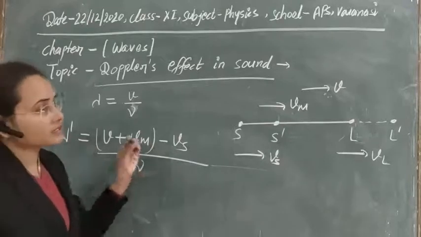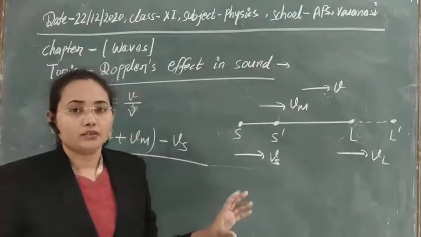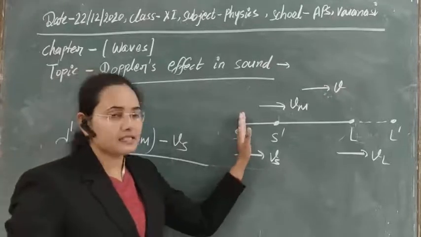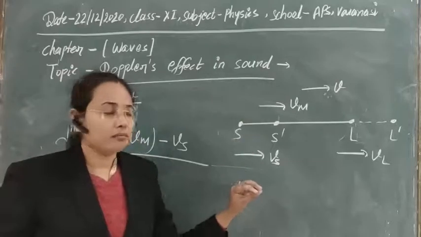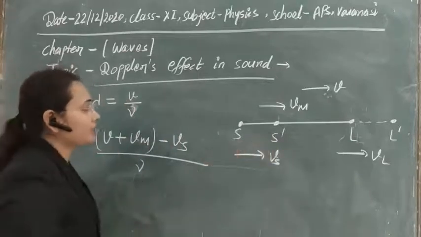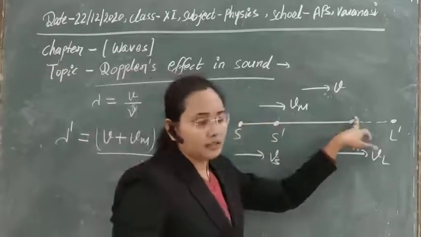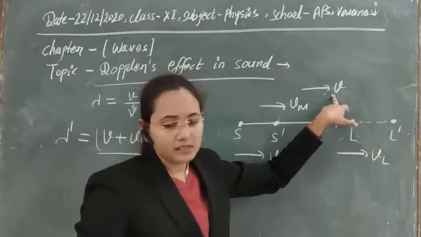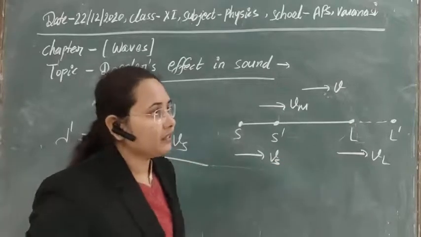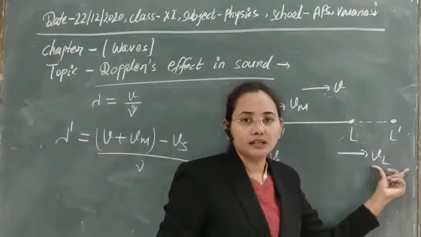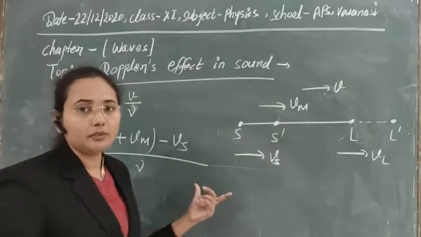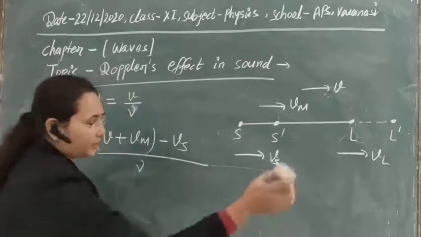But if the listener is also moving, let's see that concept. First of all, suppose that S is at rest and producing sound, but the listener is moving with some velocity Vl. In the same manner, the velocity here is the total of V plus Vm, and due to the movement of the listener there will be a minus Vl. You don't have to be confused here. So let's take that value also.